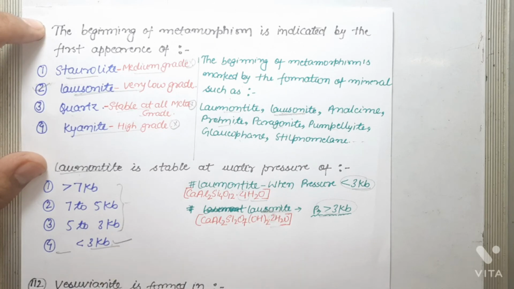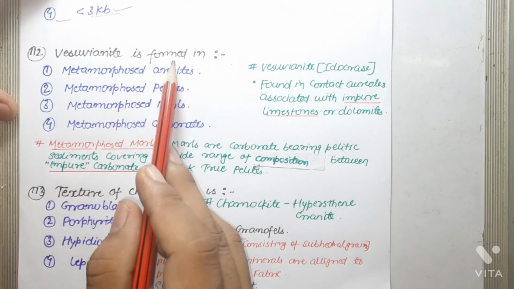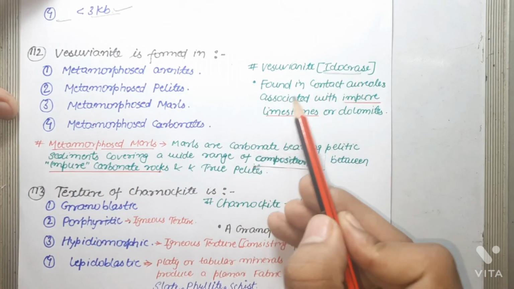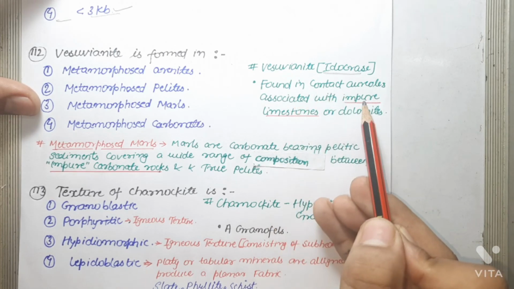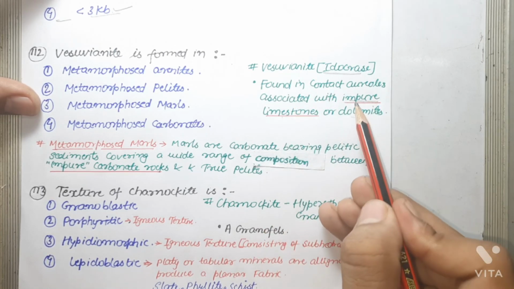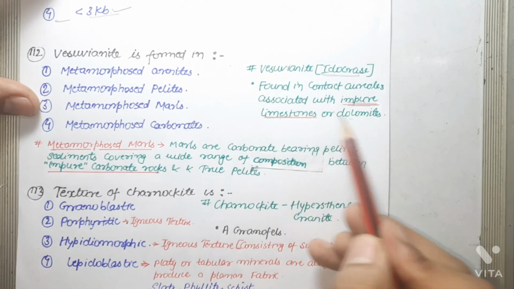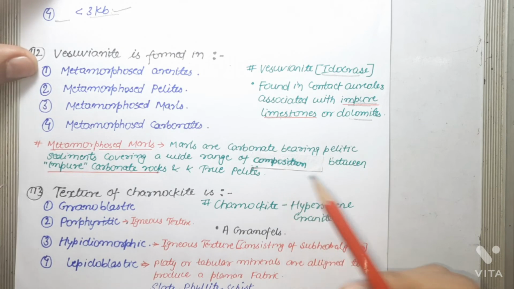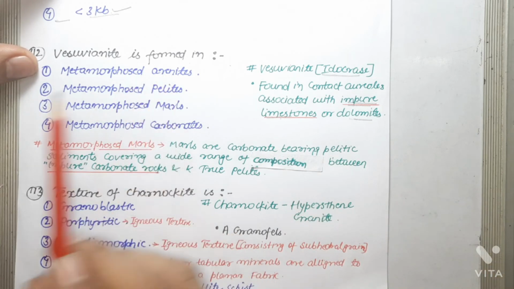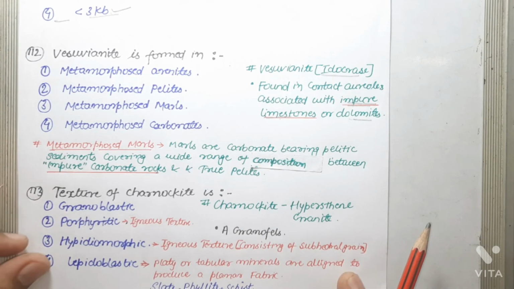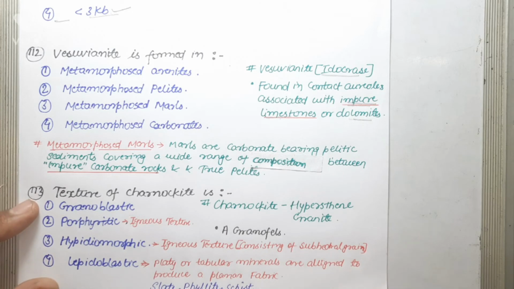Next question is, vesuvianite is formed in. Vesuvianite is also known as idocrase and it is found in contact aureoles associated with impure limestones or dolomite. This is the characteristic part, that it is associated with impure limestone or dolomite. As far as options are concerned, the first one is metamorphosed arenites. When a sedimentary rock consists of sand-sized particles, or you can say arenite sandstone, gets metamorphosed, the rock formed is known as metamorphosed arenites.